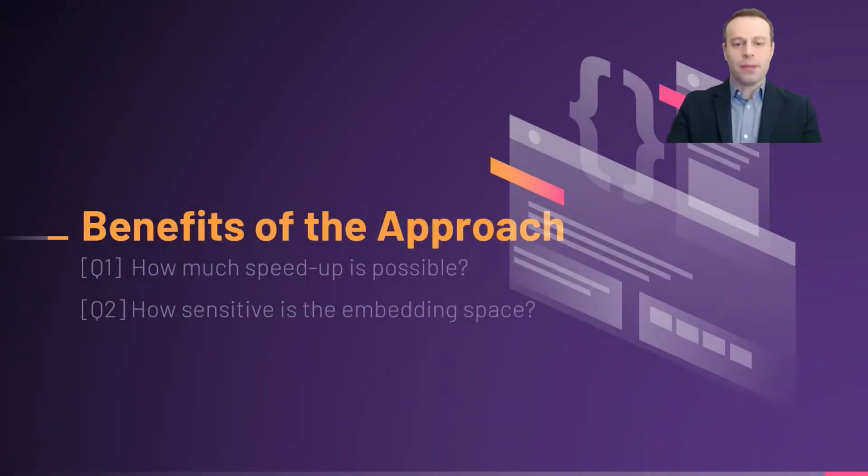Alright, now that we have covered how the solution works, what remains to be seen is the benefits of the approach. The first and most important question is, what is the minimum number of items that cover all labels? And if I compare that selection with the original universe, how much speed up we can expect in the experimentation time? Another important question is, what is the sensitivity here? Can I trust this? We are operating in the latent embedding space, which remains undefined, so how much results would deviate depending on different design choices?